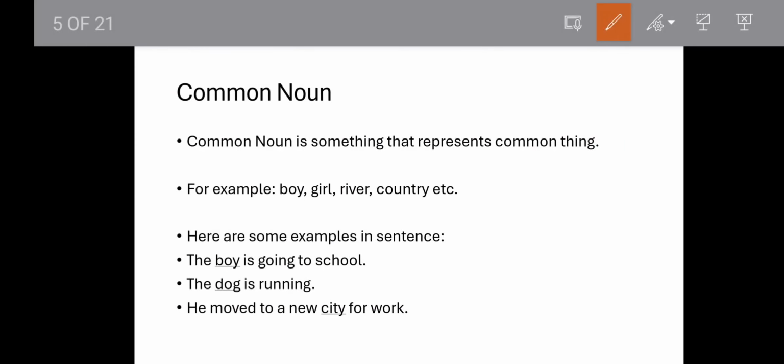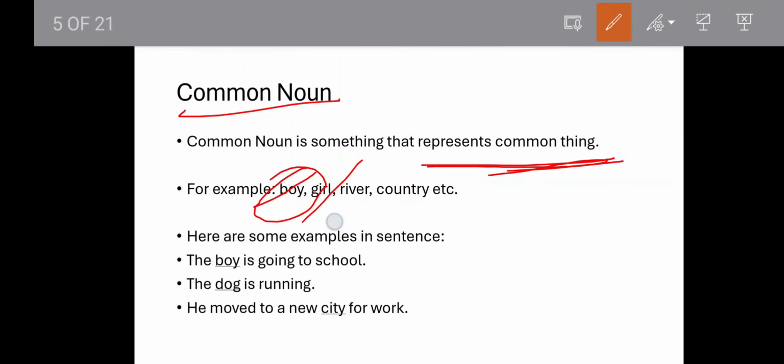Second noun we have is common noun. So common noun is something that represents a common thing. Okay. So when we talk about common things, a community of things, that will be a common noun. Like boy. So boy is talking about the whole boys community. It is not talking about Sam. It is not talking about Ram. It is not talking about Abdul. It is talking about the whole boys community, common things, right? So it includes all boys, right? So it is a common noun. When I say girl, girl is talking about all the girls, not one specific girl, right?